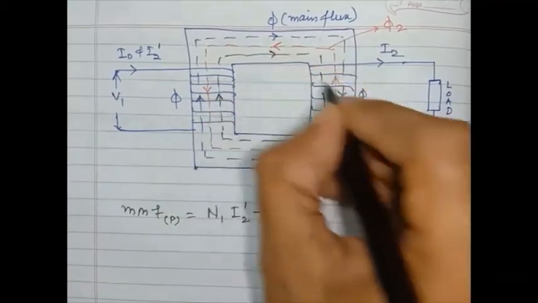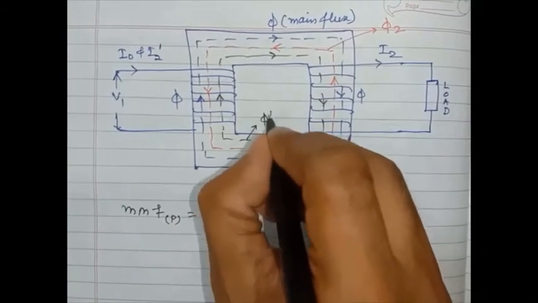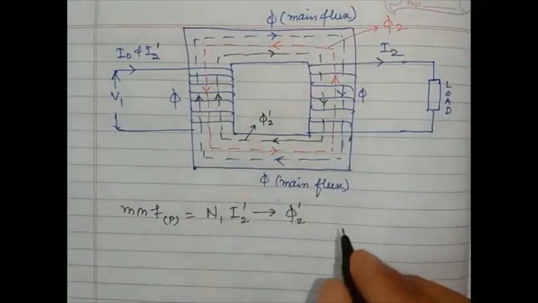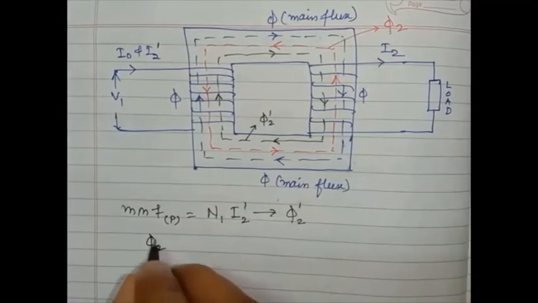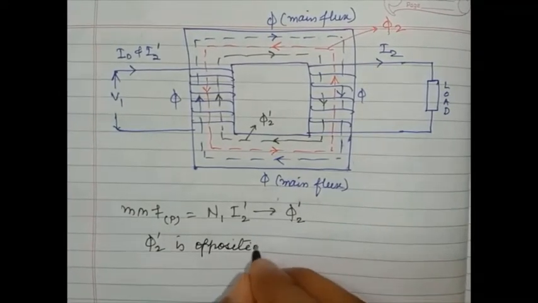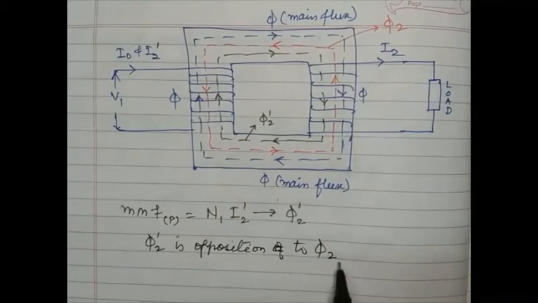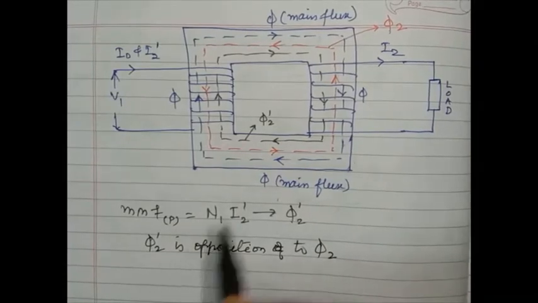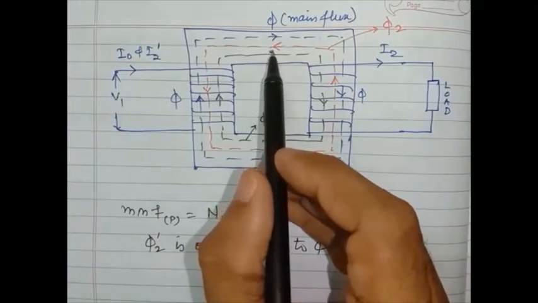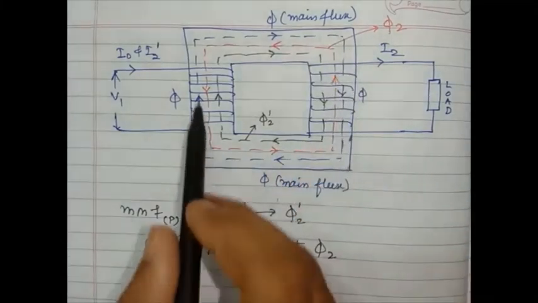The directions of phi 2 dash and phi 2 are in opposition, one clockwise and the other anti-clockwise, so they cancel each other. Only the remaining flux, the main flux phi, stays.